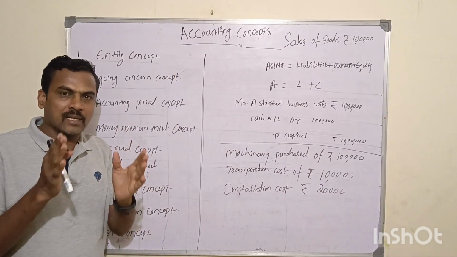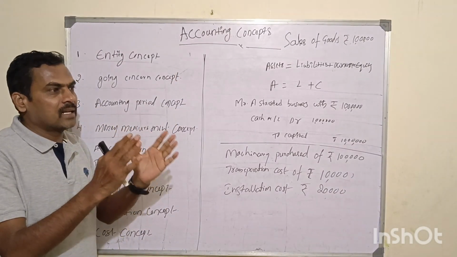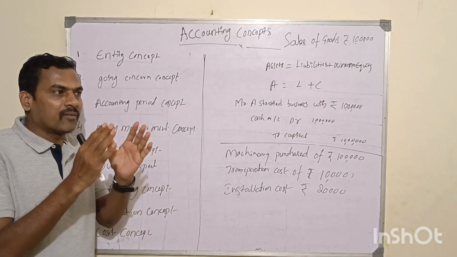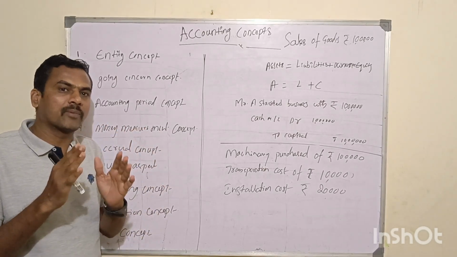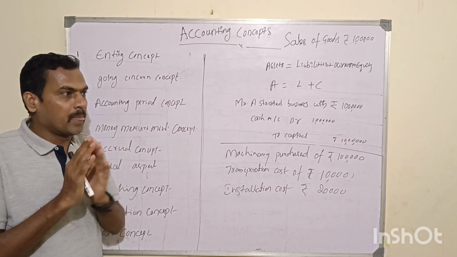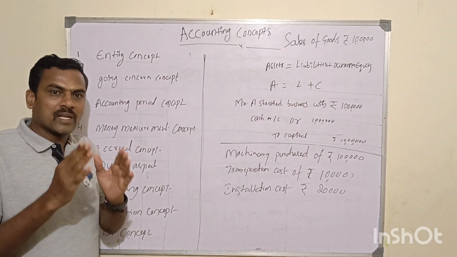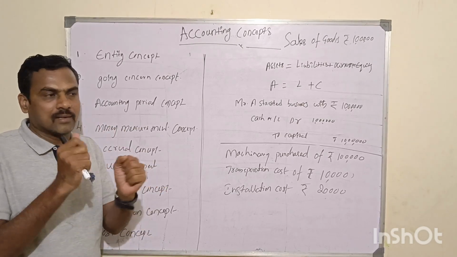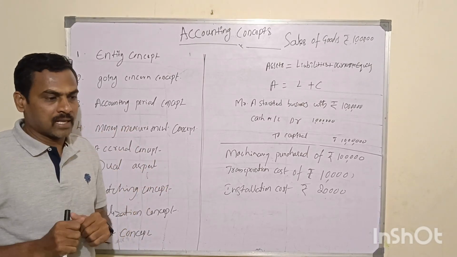What is a business entity concept? A business entity concept explains that the organization is distinguished and separate from the personal. That means the person who manages the business is different from the organization. What does that mean? For example,